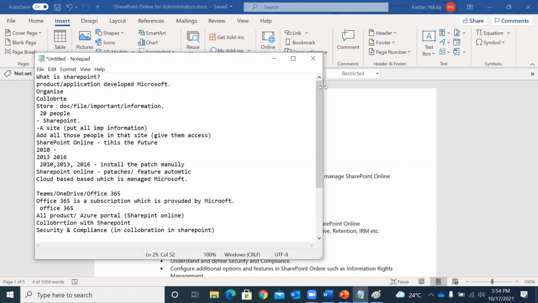When we are talking about SharePoint on premises, we have different versions. We have SharePoint 2010, 2013, 2016, and even 2019. It does the same thing which we can do in SharePoint Online. However, these are the servers which companies have to manage by themselves. They have to hire the developers, for example, to manage the storage, to manage the patching, to install the new updates. So when we talk about on premises, companies have to spend a lot of money to manage their servers, to take care of the server, so that the production and the functionality of SharePoint goes on in on premises.